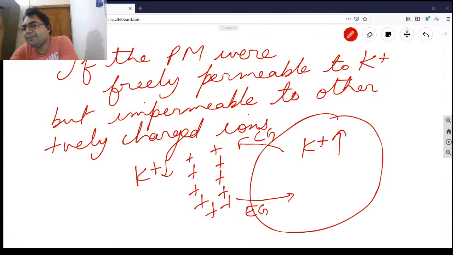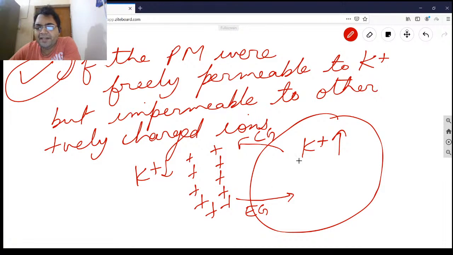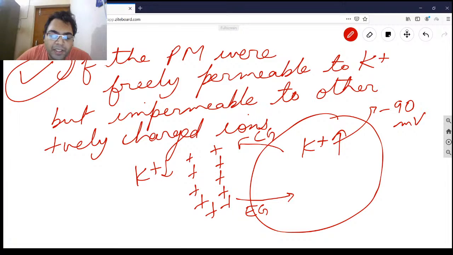I am saying at minus 70 millivolt there is no more movement of ions. So is this not the membrane potential at which no movement is happening? Now potassium cannot move, right? Suppose this is the condition, so this has happened. Now no potassium can move out, right? So this is known as equilibrium potential or resting membrane potential. For potassium ion individually, the equilibrium occurs at about minus 90 millivolt. So for potassium ions, minus 90 mV is the equilibrium potential.